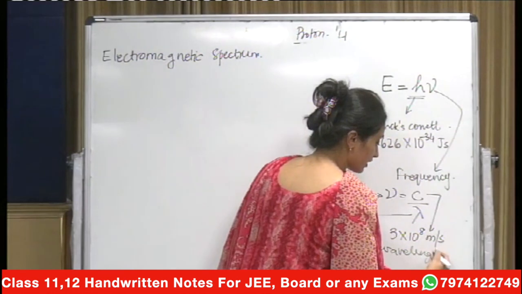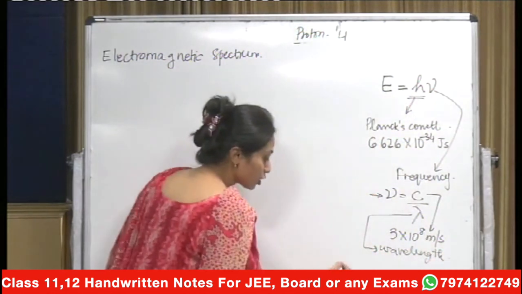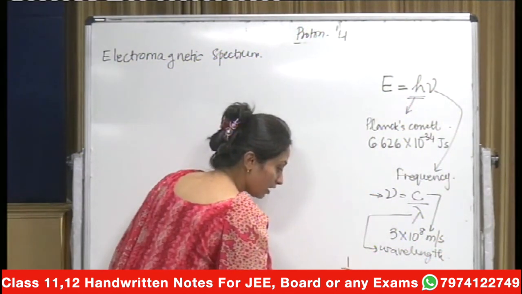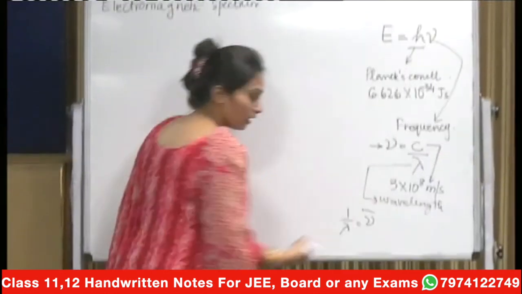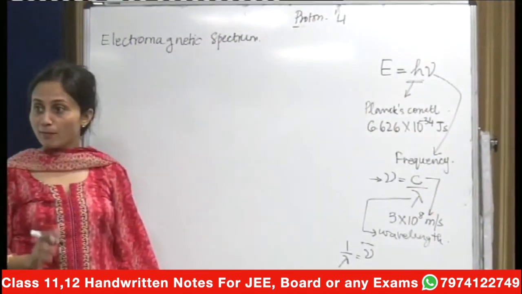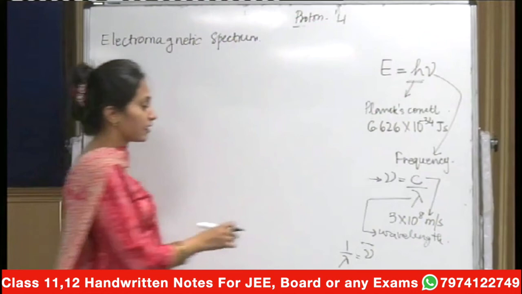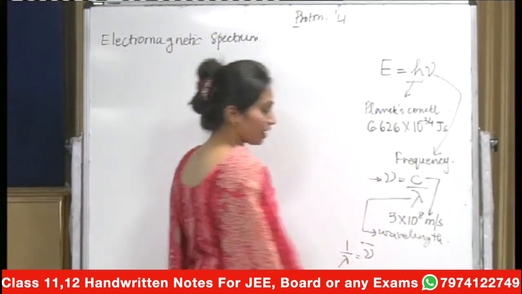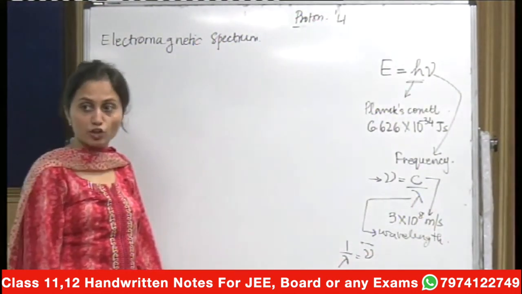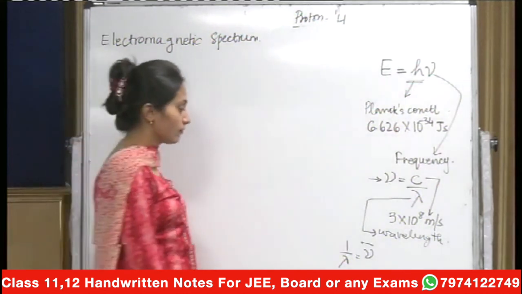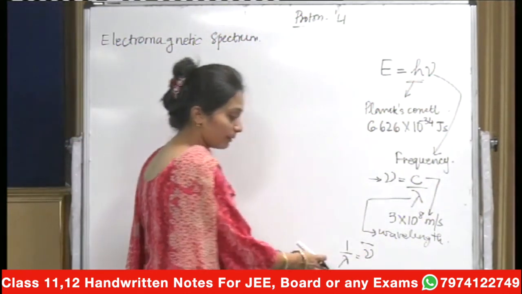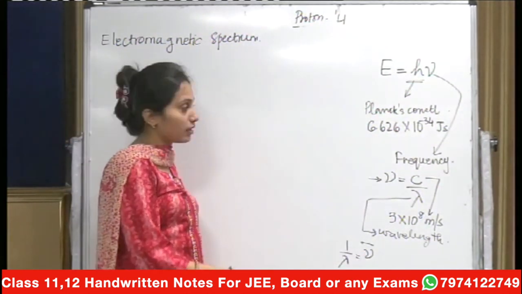Also remember here at this point that 1 upon lambda is called the wave number. That's represented by nu bar. The units of wave number will be meter inverse or centimeter inverse.